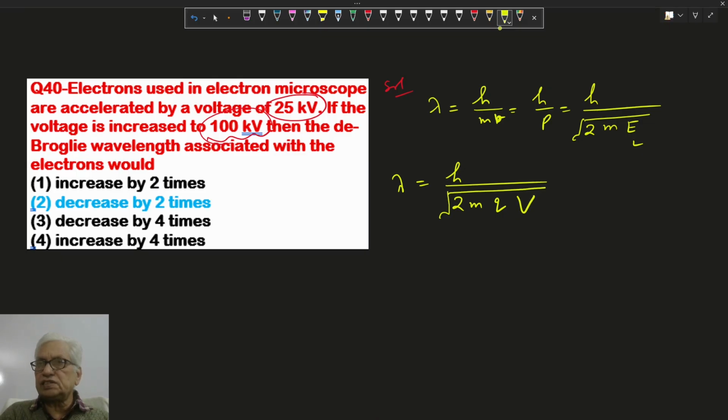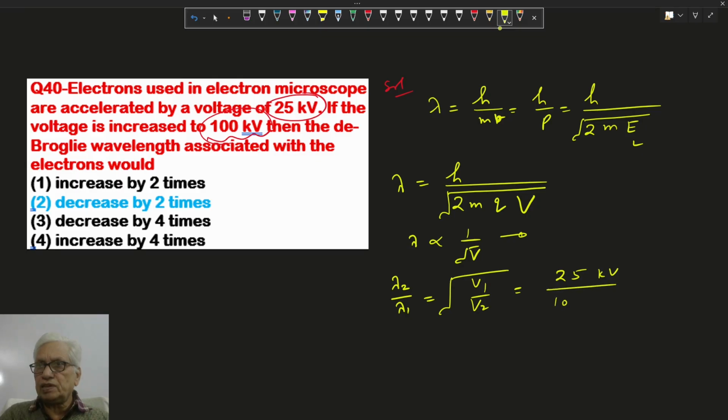Now everything is constant, so lambda is inversely proportional to root of voltage V. Now lambda 2 upon lambda 1 will be root of V1 by V2, with initial voltage 25 kV and final 100 kV. It means 1 by root 4, which is 1 by 2. So lambda 2 is lambda 1 upon 2, decreasing by half. So option 2.